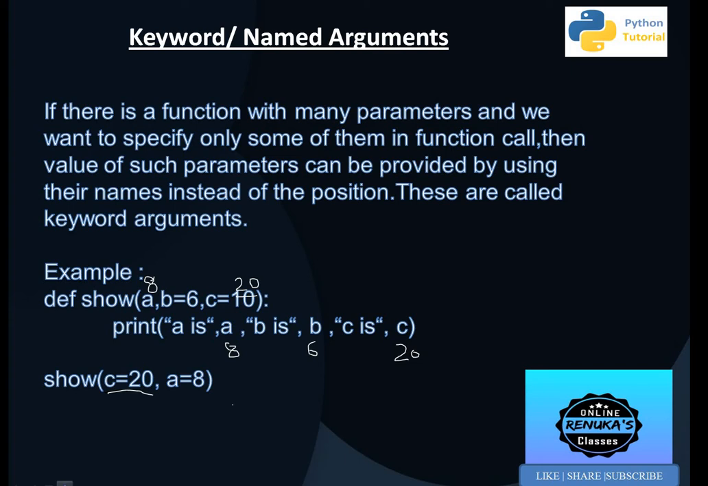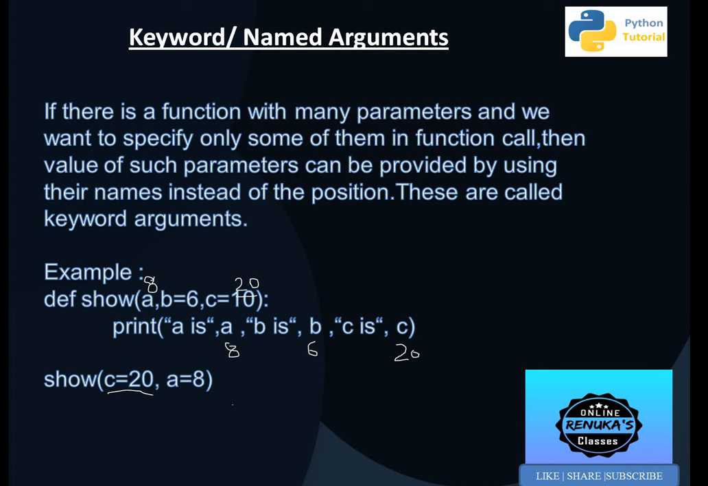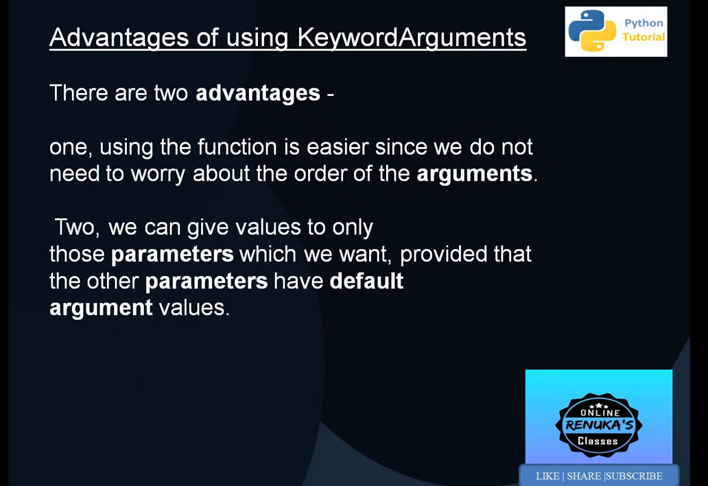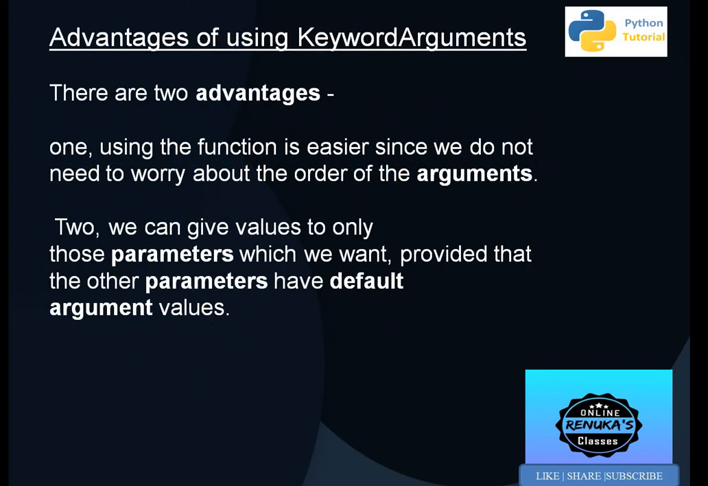Then next is advantages of using keyword arguments. So what are the advantages? We need not worry about the order of the arguments, as we have seen that first we are defining c and then we are defining a, a is equal to 8. So no need for order or sequence. And second, we can give values to only those parameters which we want. So no need to give values for all the parameters. We are having a, b and c parameters, but we are giving values for a and c. So this is the advantage of using keyword arguments.